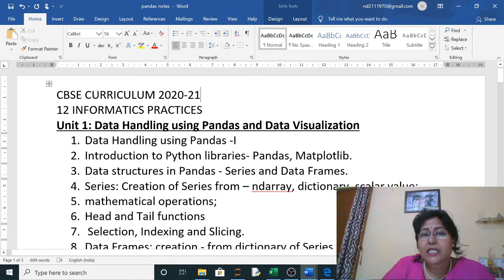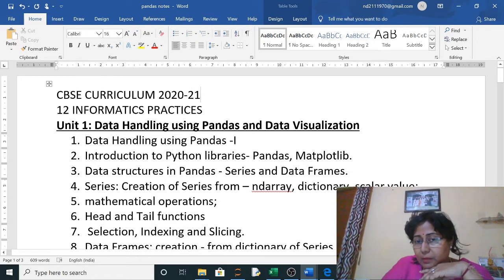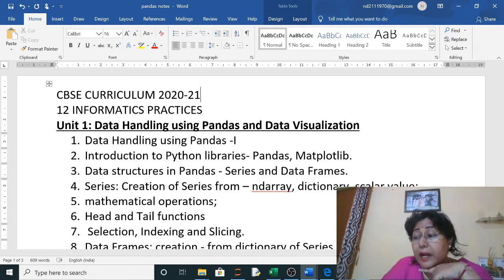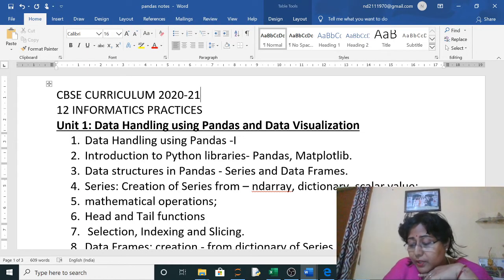First unit is data handling using pandas and data visualization. So here we will learn about pandas. Pandas is a library of Python, and using pandas we can do any type of data analysis in our real life. Whenever we start any work, we have to do the data analysis, then only we can start.